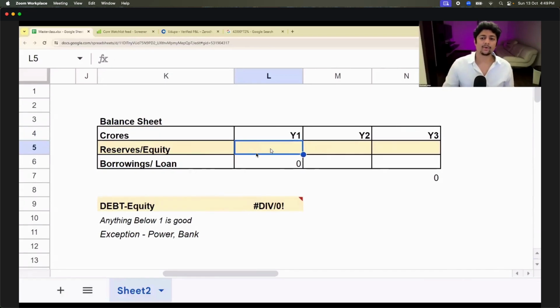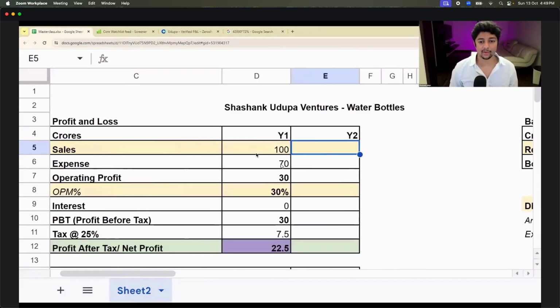Now, what is the amount I told you last year that I have in my balance sheet? How much money am I saving last year? How much money did I put back into my company bank account? Very good, 11.25 crores. 11.25 crores is the amount of money I put last time back into my bank account. Wonderful. And how much loan did I have last year, guys? Completely zero. Very good.